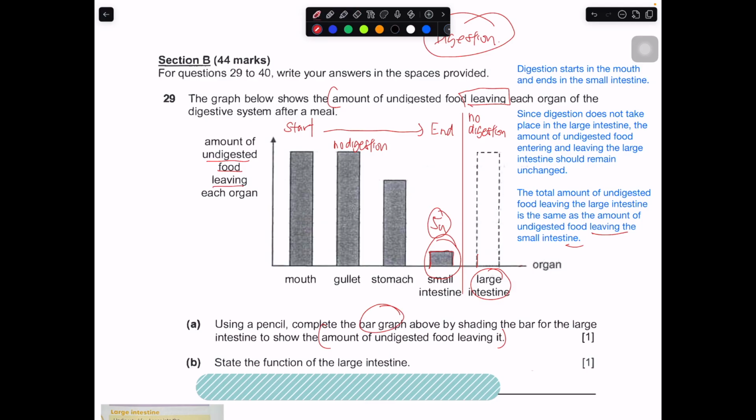Okay, so whatever you draw over here, it should be the same bar of the same height. Okay, so just shade it very clearly using a pencil. So this should be the correct answer. Okay, just shade it very, very carefully.